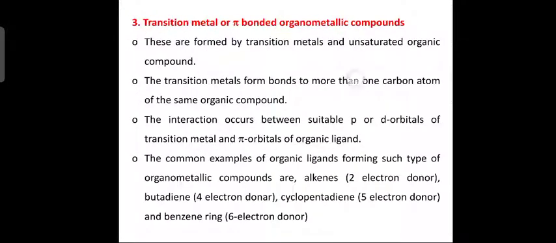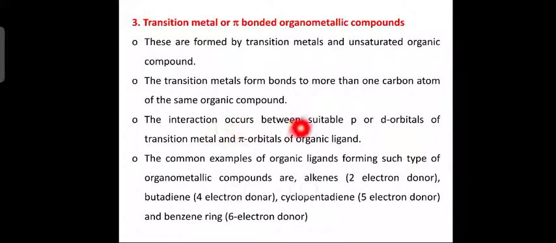Next slide. Third classification is the transition metal or pi bonded organometallic compounds. These are formed by the transition metals and unsaturated organic compounds because these contain pi bonded electrons, correct. Pi bonded electrons, where are these present? Unsaturated compounds. Saturated compounds do not contain pi electrons, they contain only sigma electrons, okay. Whereas the unsaturated compounds contain double bond or triple bond, therefore you have what? Pi electrons. The transition metals form bonds with more than one carbon atom of the same organic compound.